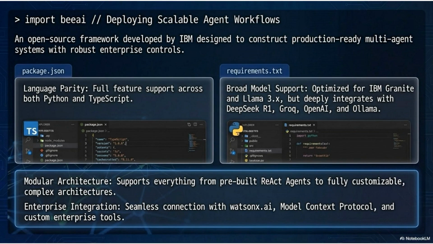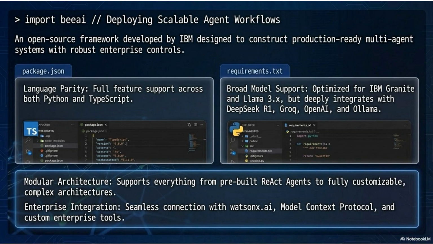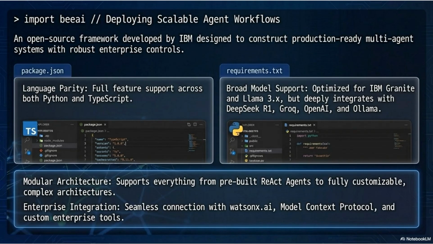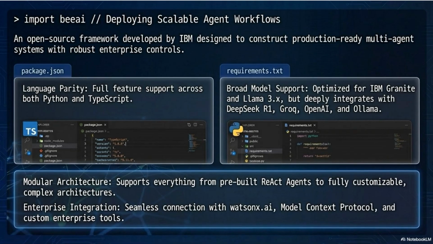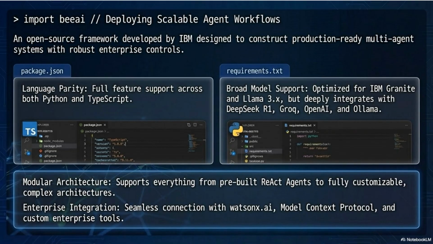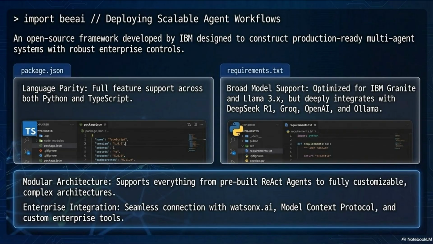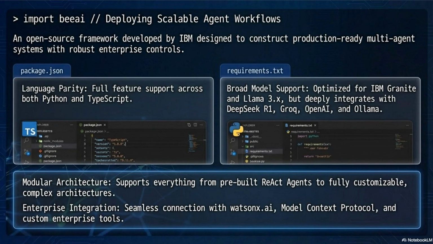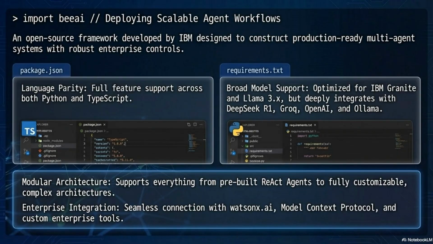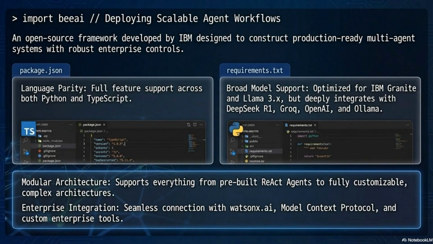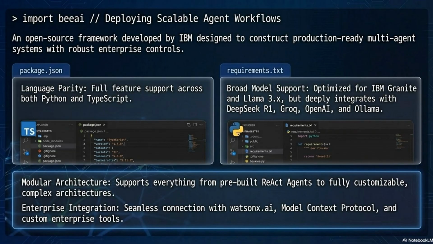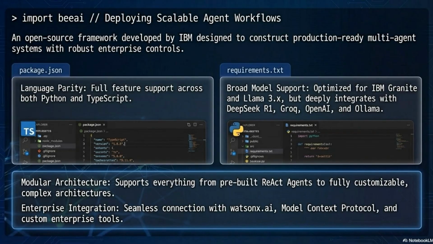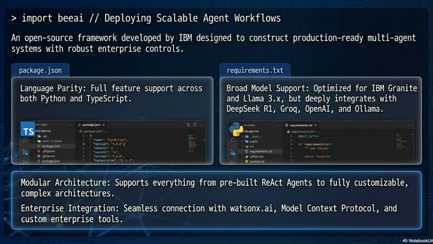Slide 10. Import BAI. Deploying scalable agent workflows. BAI is an open-source framework developed by IBM, designed to construct production-ready multi-agent systems with robust enterprise controls. 2 technical differentiators set it apart: language parity, full feature support across both Python and TypeScript with no capability gaps between the two. For organizations with polyglot engineering teams, this eliminates the need to choose a single language for agentic development. Broad model support, optimized for IBM Granite and Llama 3.x, but deeply integrates with DeepSeek R1, Grok, OpenAI, and Llama. The framework does not lock you into a single model provider.